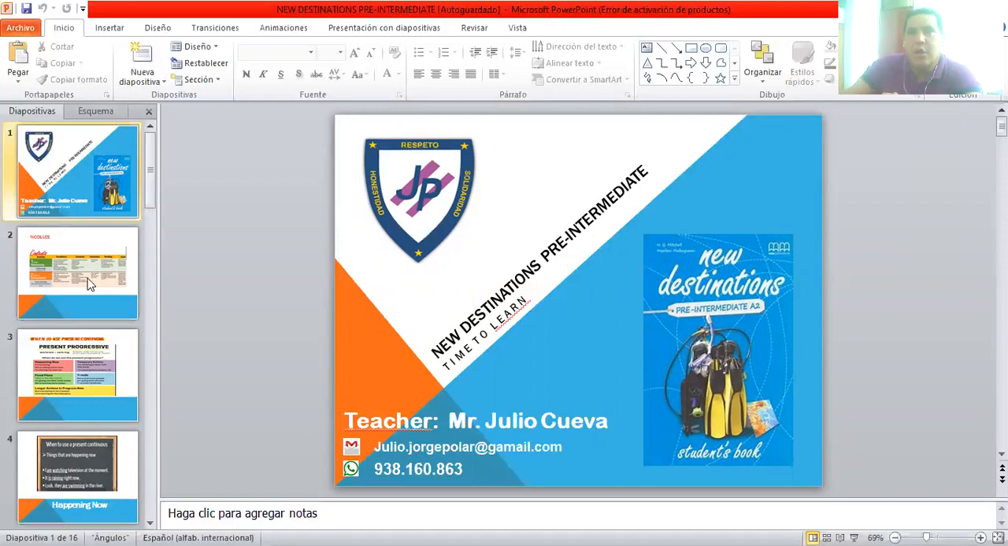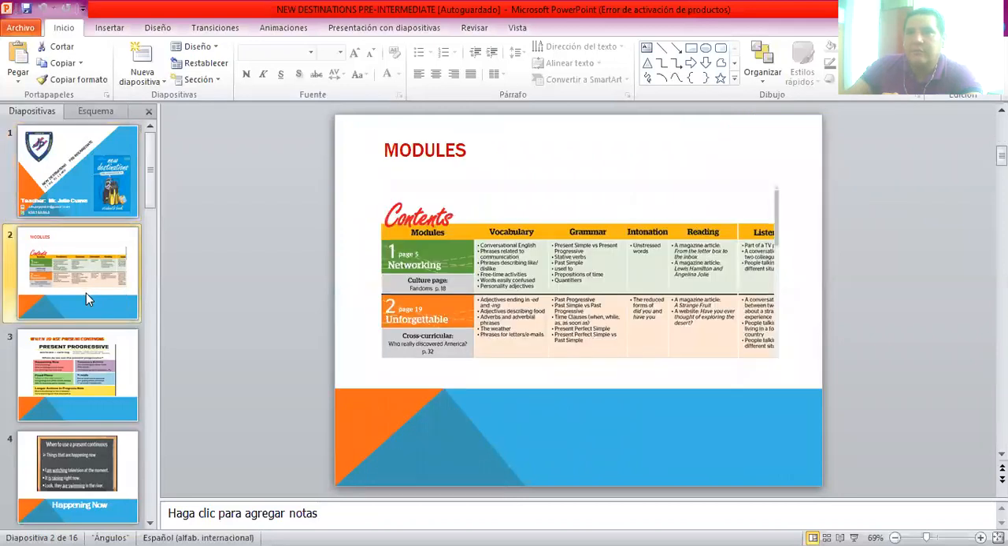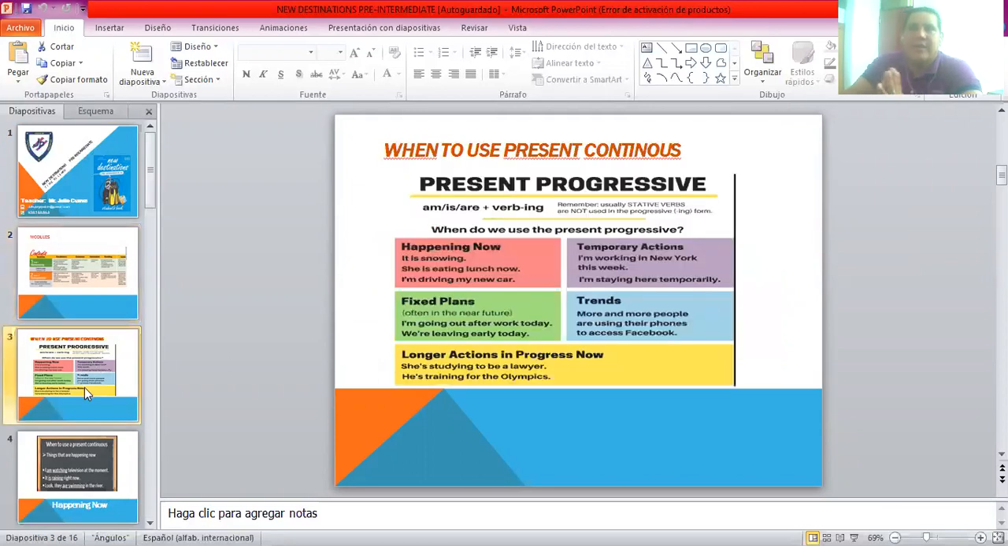Okay, so this is your table of contents. This is what your class is going to look like. It's going to be based on networking and the way we communicate. So most of the information that I have sent you in the past via Cianet is based on communications, social media, networking, etc. Okay, so let's look at the present continuous because we already talked about simple present.